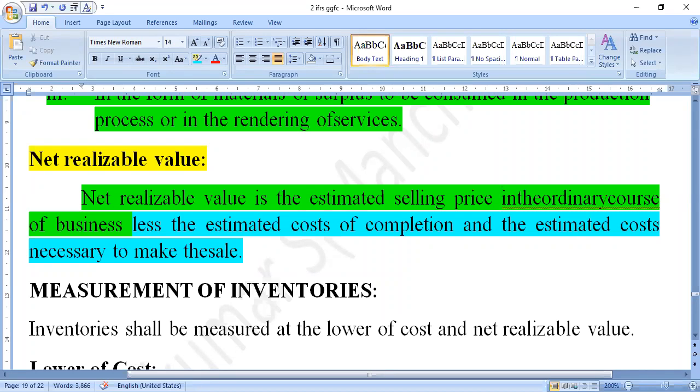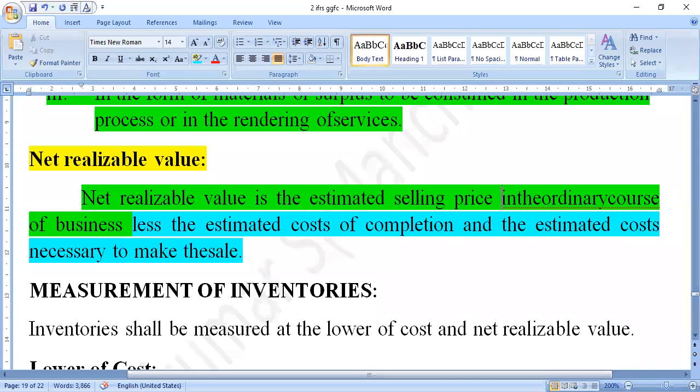In that situation, the selling price is 60,000. What is the recoverable value? Recoverable value is 40,000, but the selling value is 60,000. What happens here? The minimum cost we have to adjust here.